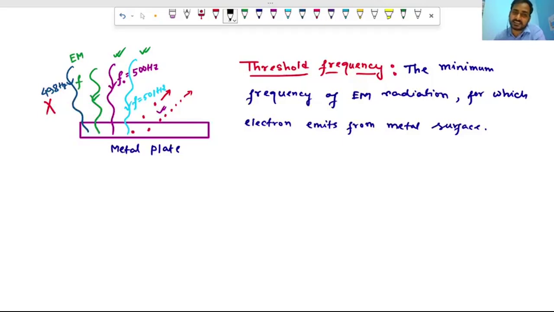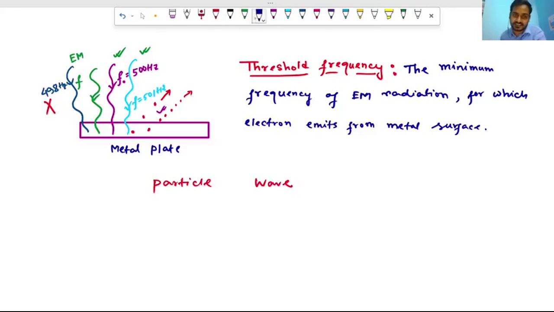The reason is, first of all, we can't explain this using the wave property of light or electromagnetic radiation. As we know from our earlier chapter, light has dual nature, particle and wave.